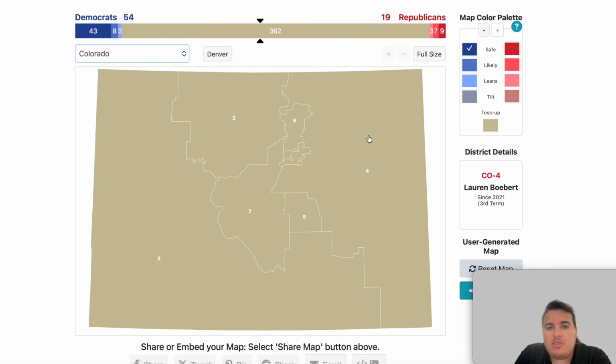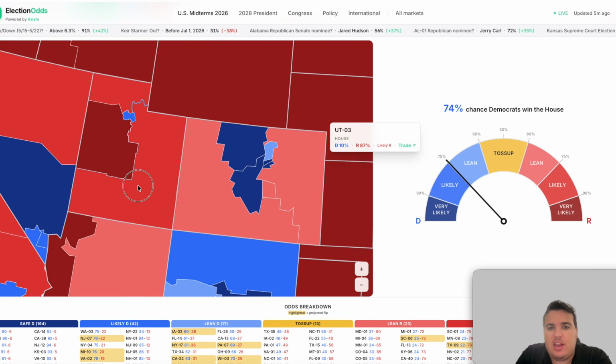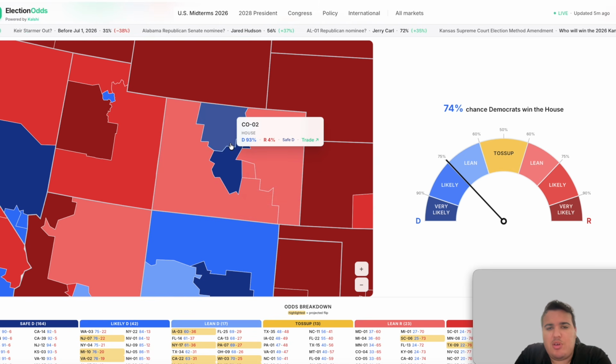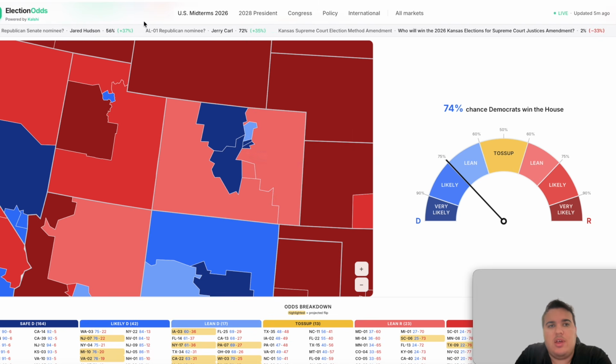Now, Colorado is going to be an interesting state as well because they don't have a ton of districts, but there are some very interesting and very competitive ones on this map as well. I'm very interested to go over here. First things first, the two safe Democratic districts in the Colorado 2nd and Colorado 7th. Also, I'm sorry, the 3rd and Colorado 6th as well.